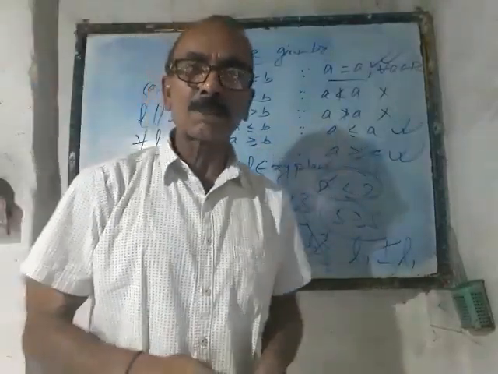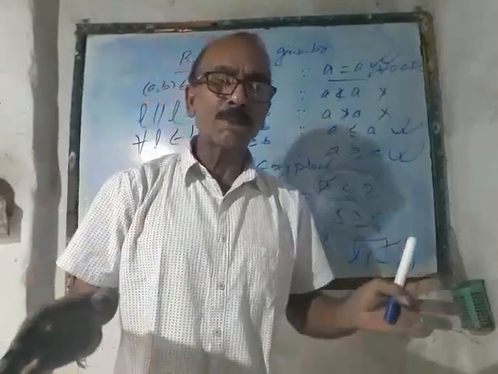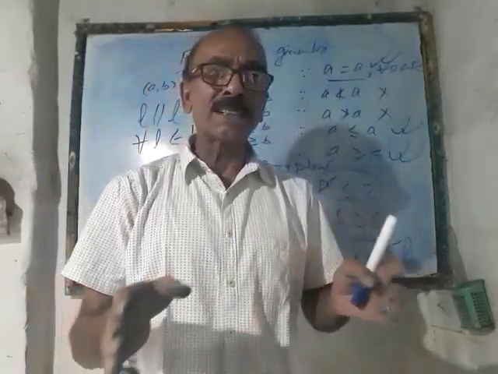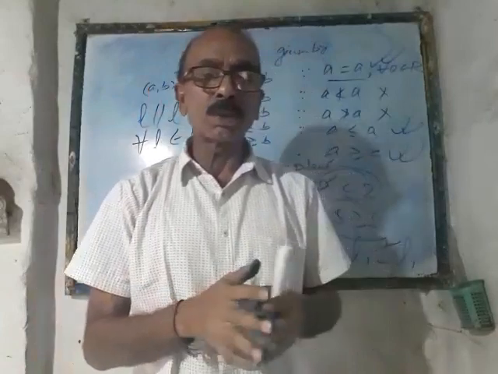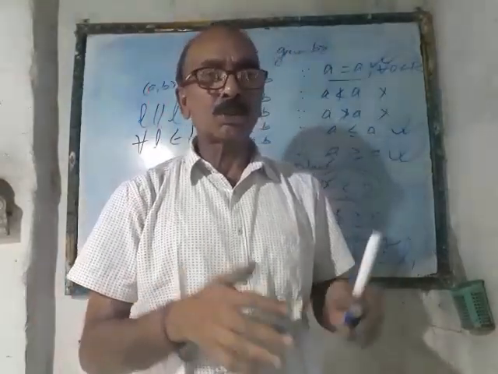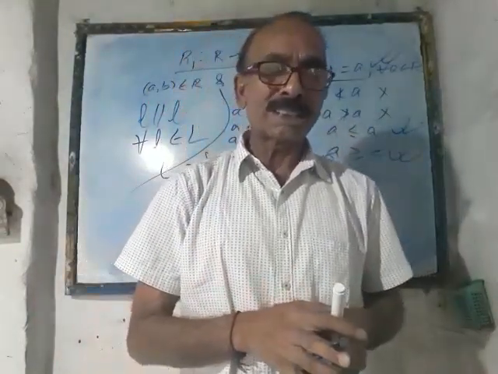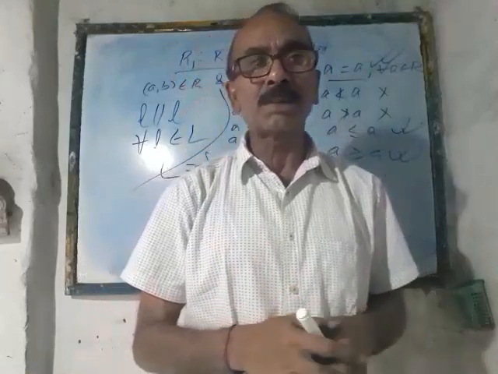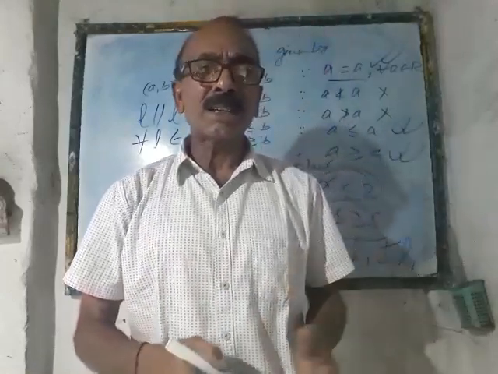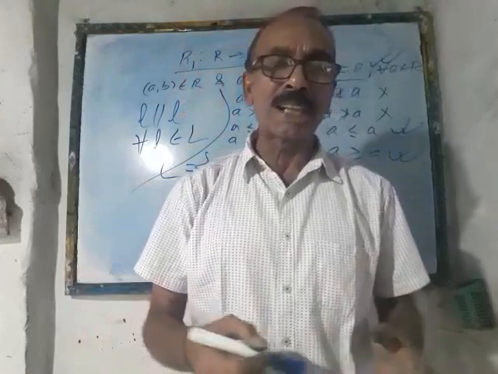Likewise, a lot of relations you will be getting. Suppose in the set of human beings residing in some locality, the relation holds like (A, B) belongs to that set where A is a husband of B, or A is a wife of B, or A is a father of B, or something like that.